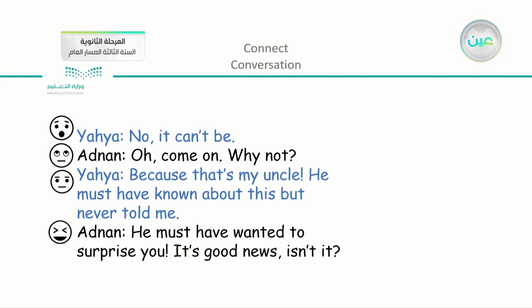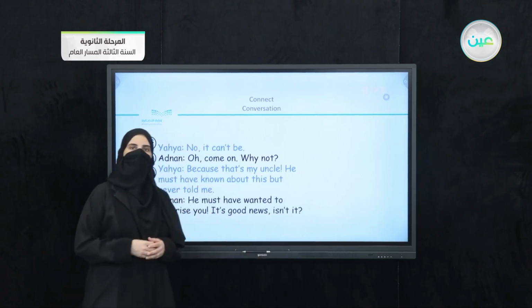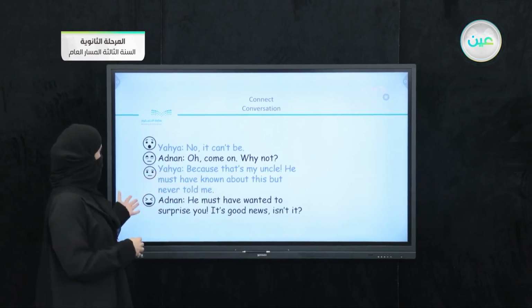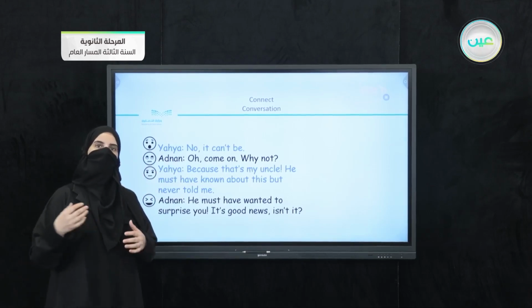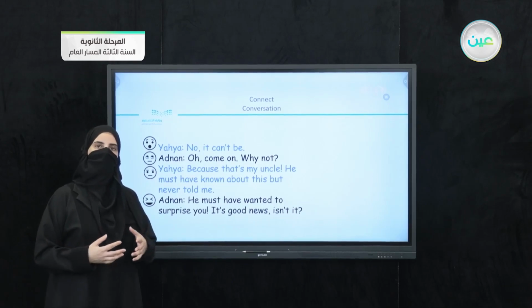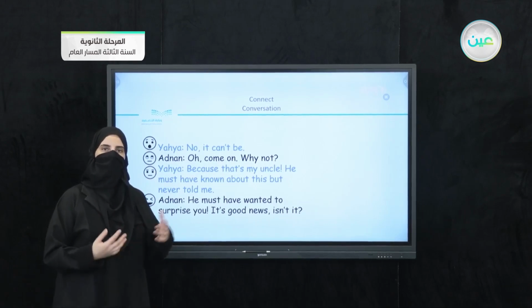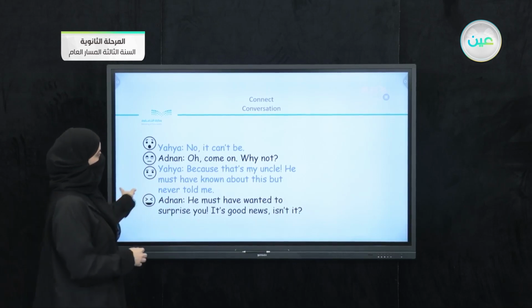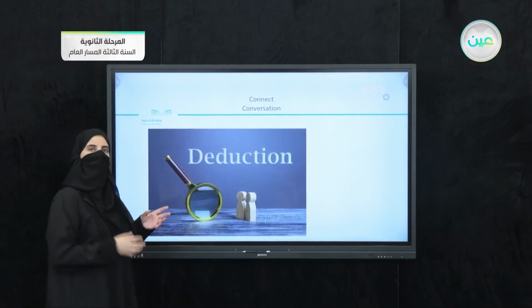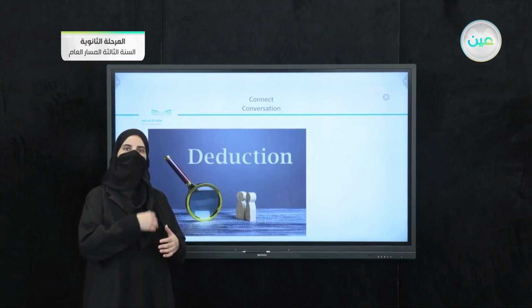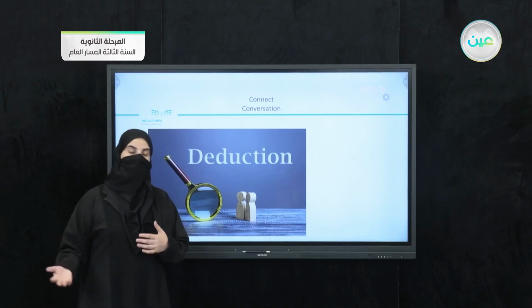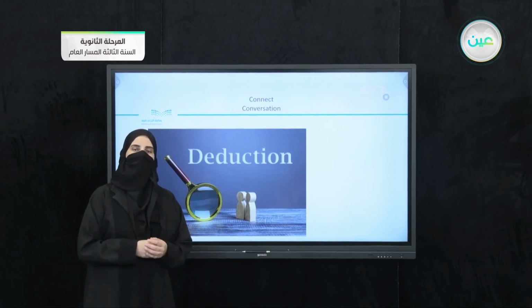Now here we can see that there is an interesting incident that happened between Yahya and his uncle. As a surprise, Yahya's uncle came to school and he is the substitute teacher who replaced the first teacher. Now we're going to go back to our basic idea here, which is deduction. So we understood the topic that we have here. These boys are at school, their teacher has been transferred or is absent, and there is a new teacher who is replacing the former teacher.